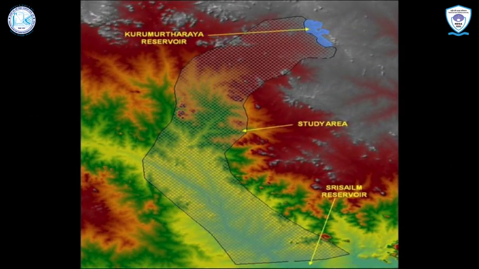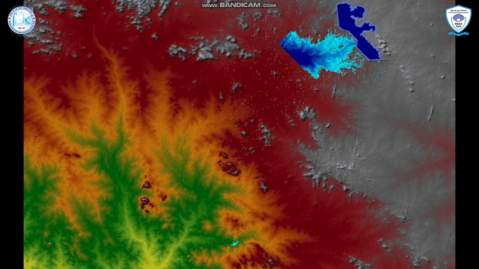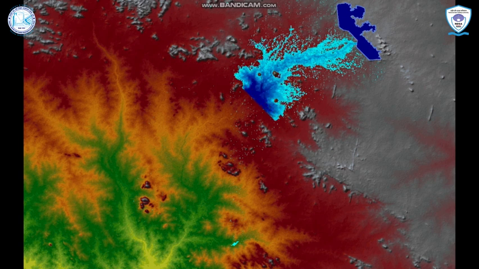Dam break studies and emergency action planning for Kurumurthiraya Reservoir, Telangana. The present study consists of dam break analysis and inputs for emergency action planning in respect of Kurumurthiraya Reservoir under different scenarios. A two-dimensional mathematical model has been developed. The dam break simulations were carried out under appropriate flow conditions.